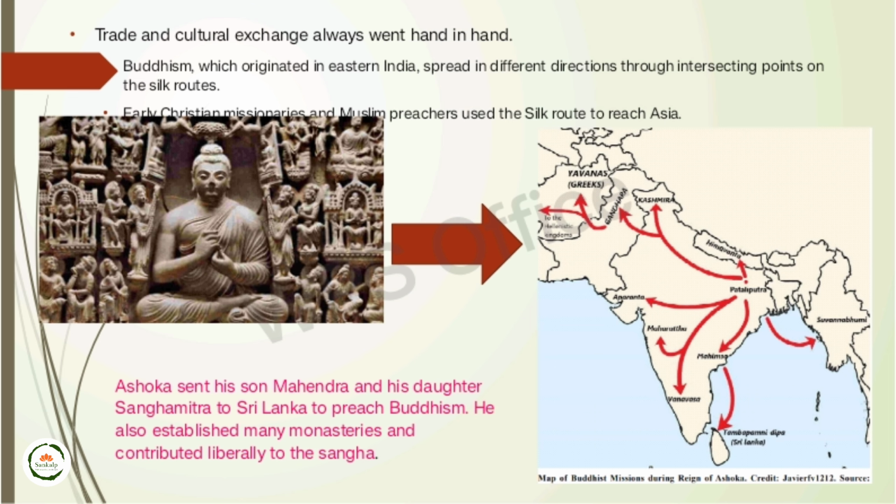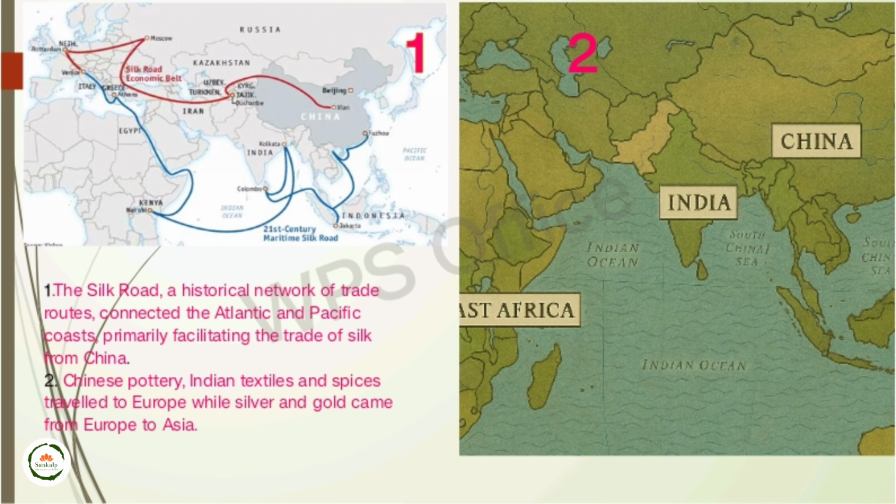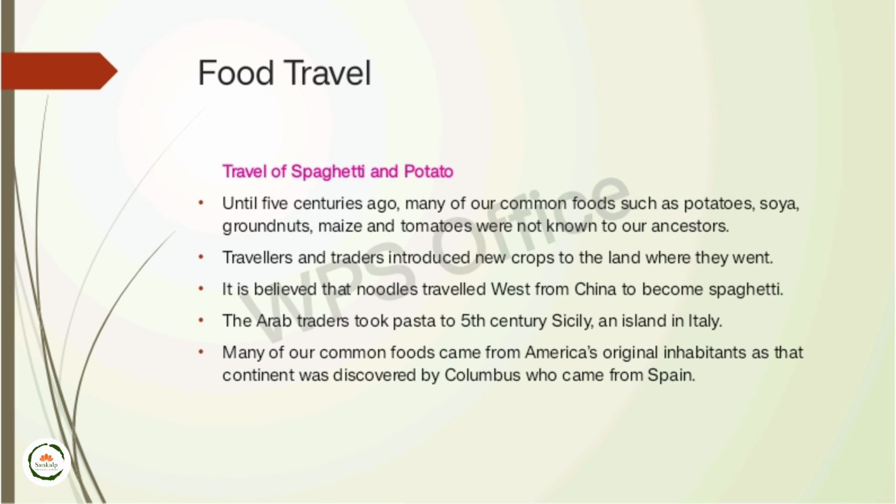During the pre-modern world, as we know, people moved with various kinds of goods and services. That means they were travelers, and travelers depend upon various kinds of food. If you look at noodles, they originated from China. When these noodles spread to various parts, they became called spaghetti in Italy, or Sicily, the island in Italy.